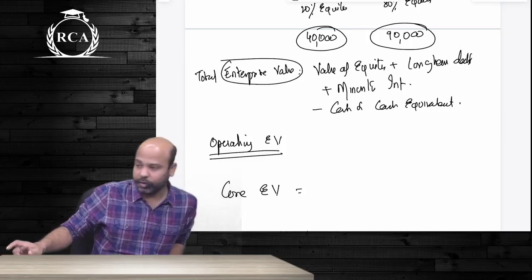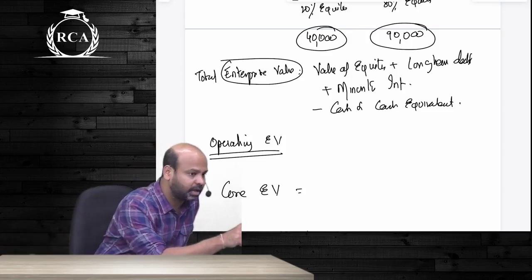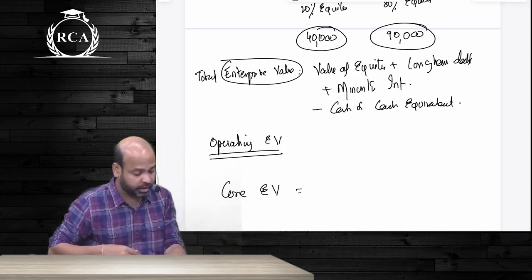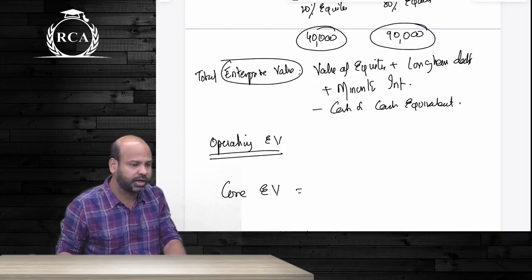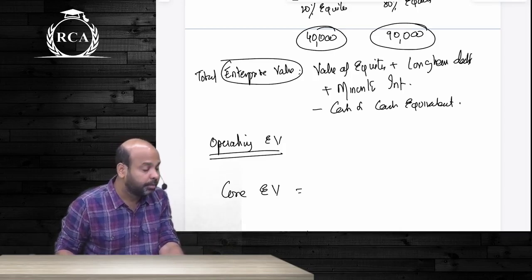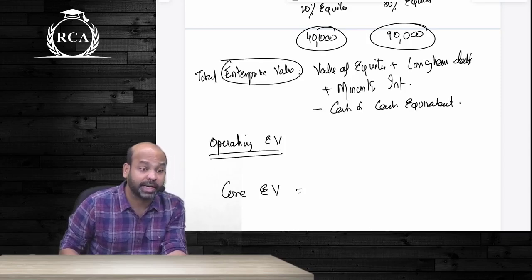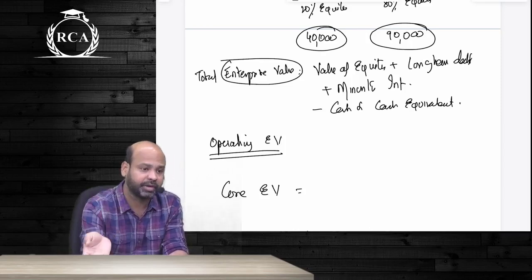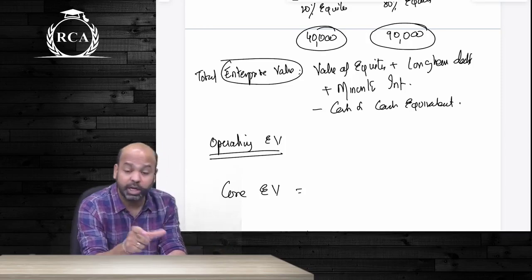Alright. Why do we have to pick up enterprise value? I gave a simple example. Consider a cement company with a debt equity ratio of say 60-40. Consider another cement company with a debt equity ratio of let us say only 10-90. Both the firms will have different amount of equity. Their overall equity market capitalization should undoubtedly be different because their equity capital invested is totally different. I cannot compare their equity values.